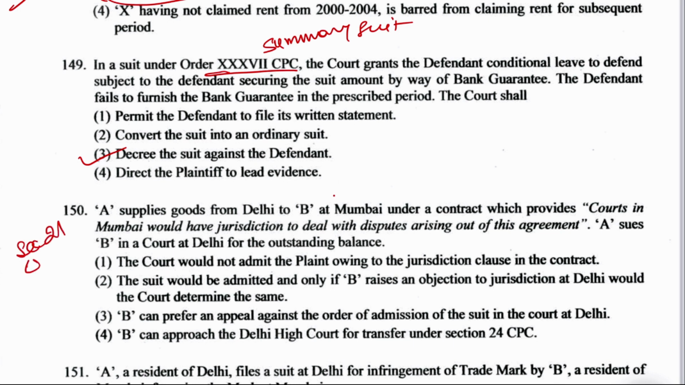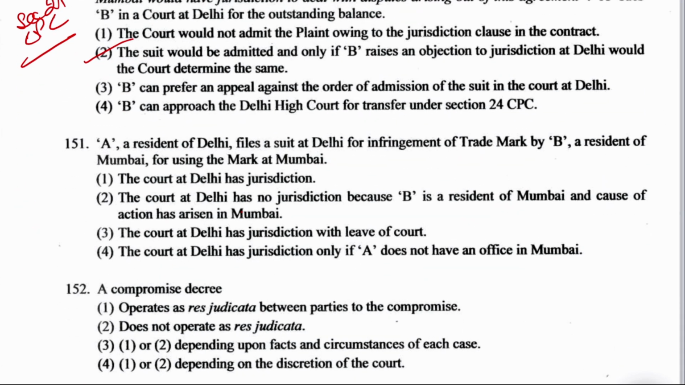According to Section 21 of CPC, the suit would be admitted and only if B raises an objection to jurisdiction at Delhi would the court determine the same. And what does Section 21 of CPC talk about? Objection to the jurisdiction. The court in which the suit is pending, only that court can decide the matter of objection to jurisdiction.